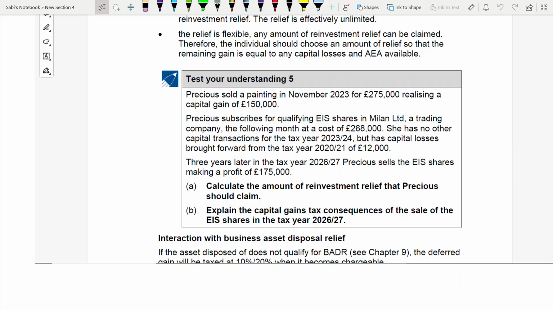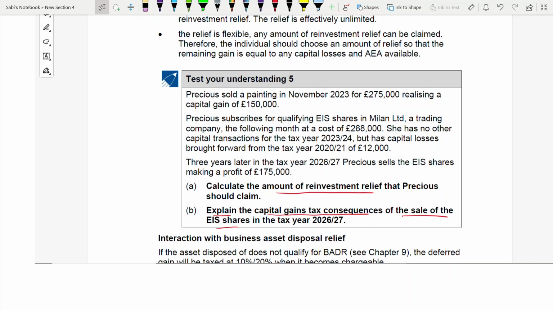Test your understanding 5. Here, two requirements are there. Calculate the amount of reinvestment relief and explain the capital gains tax consequences of the sale of the EIS share. Okay.